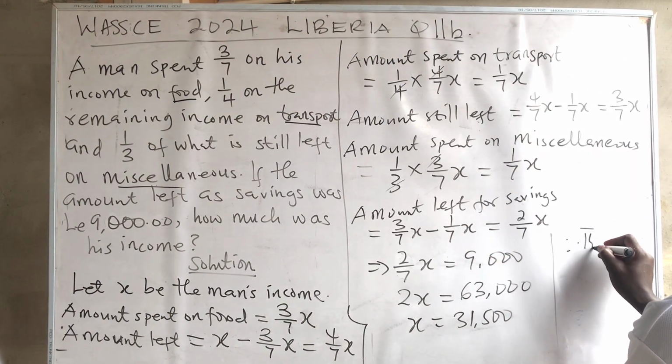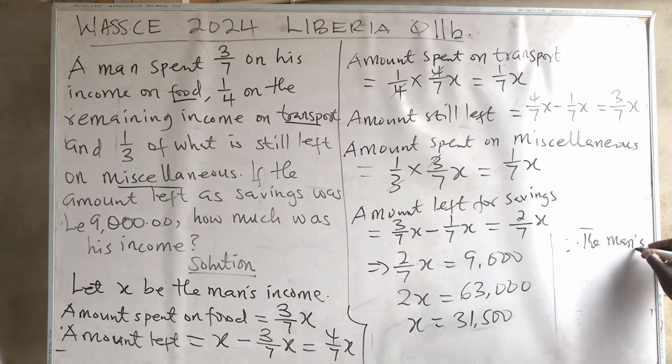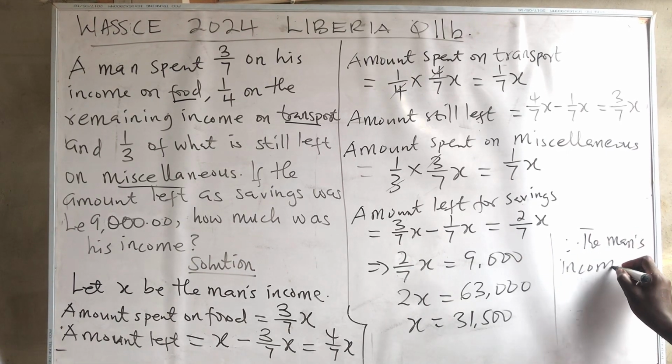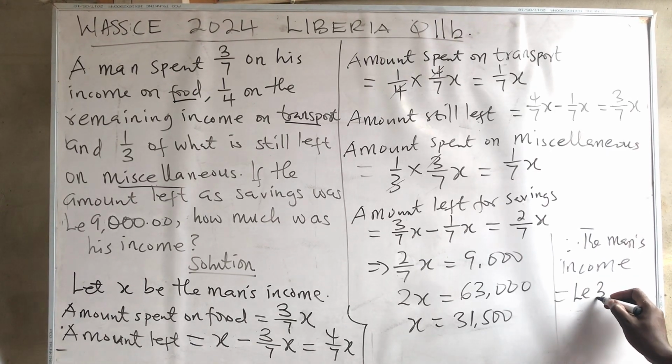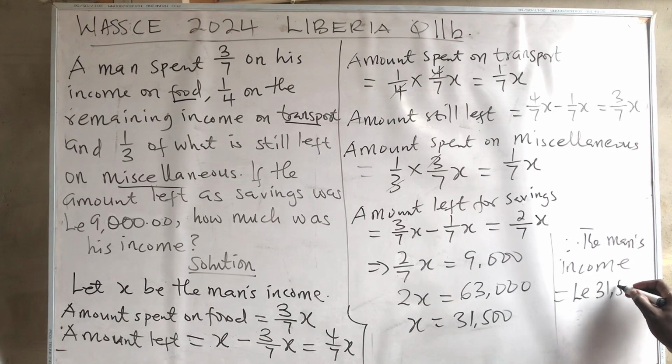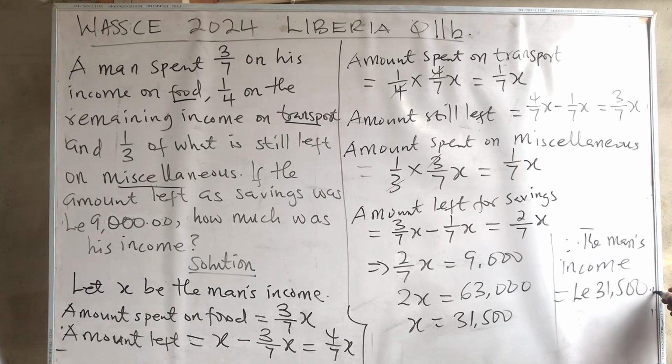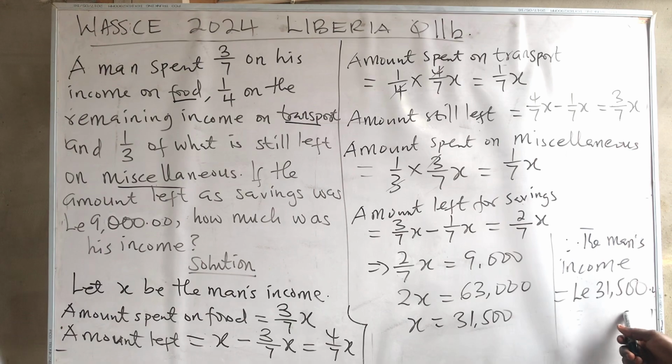Therefore, how much was his income? Therefore, the man's income is equal to 31,500 lei. Okay, so this was the actual income of the man, and I believe that this is so simple to understand.